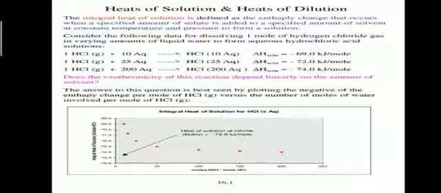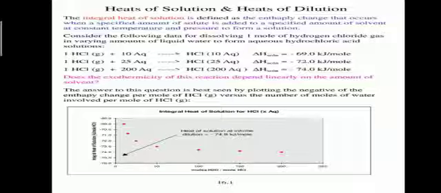Heat is absorbed when solute interacts with solute or solvent interacts with solvent. As a result, the heat will be absorbed. Del H, the heat of solution, will be positive and the process will be endothermic. On the other hand, when solute and solvent attract, the solution will form, temperature will increase, del H will be negative and the process will be exothermic.